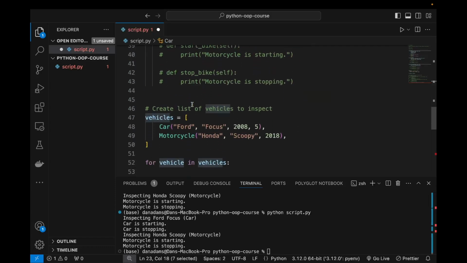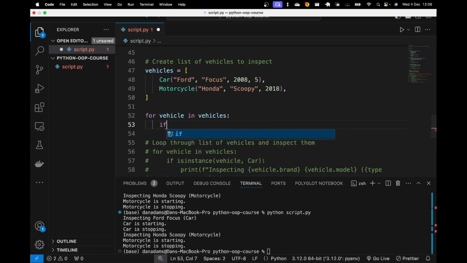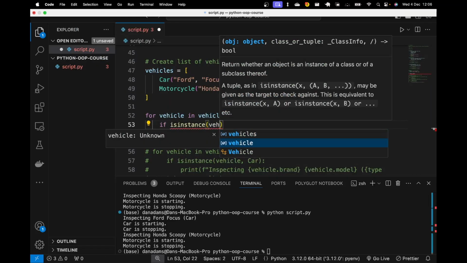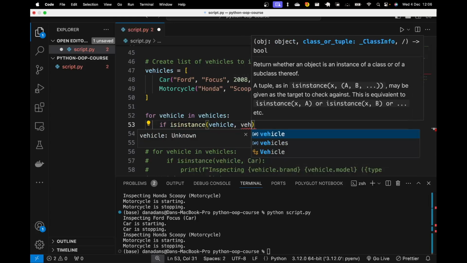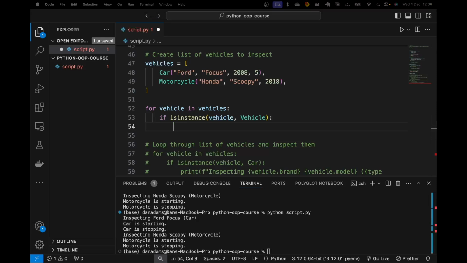We don't have to worry about the specific type of vehicle to perform an inspection on each vehicle. All we now need to do is check that it is an instance of Vehicle. So we can say if isinstance of the current object, if it's an instance of the Vehicle superclass, then we can just perform our inspection. I'm just going to copy and paste in the inspection logic for now.